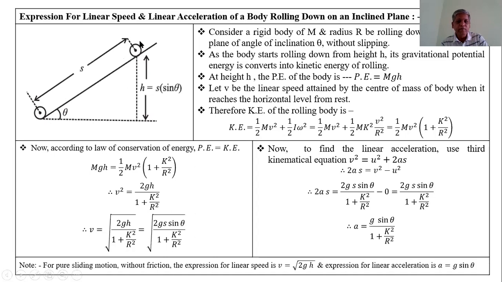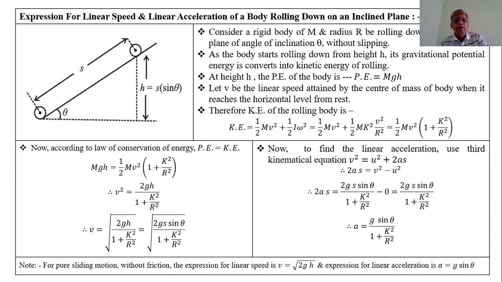At height h, the potential energy is equal to mgh. This is the potential energy. Let v be the linear velocity or linear speed attained by the center of mass of this body when it reaches the horizontal level. If the final velocity attained by this body is v at this horizontal position,